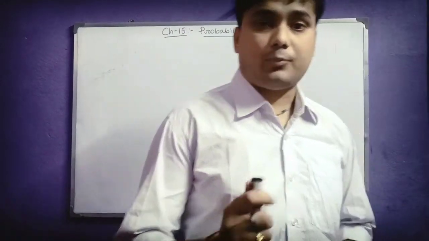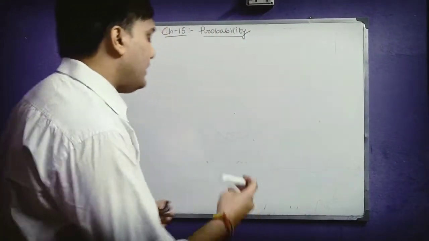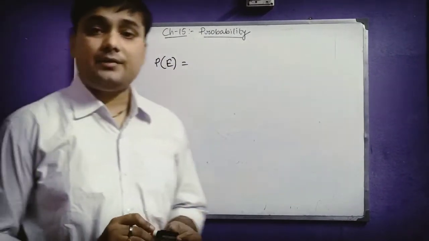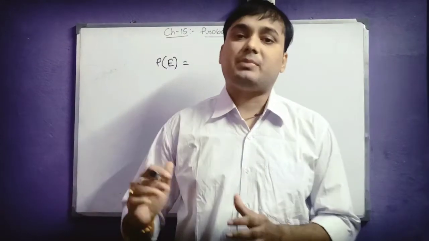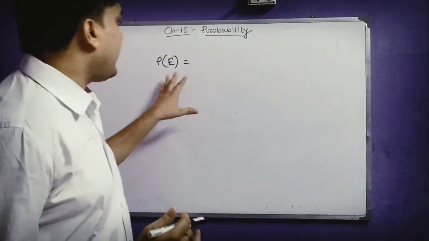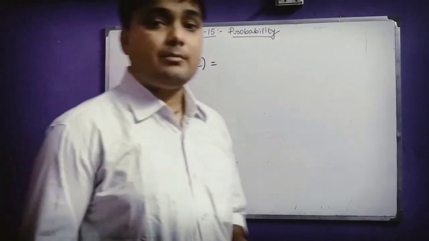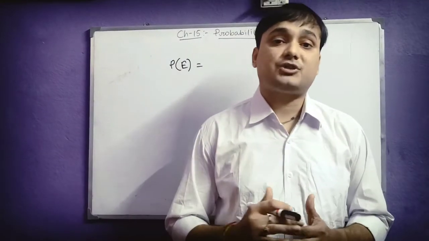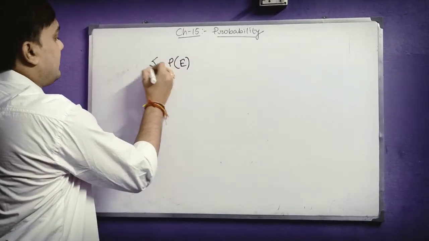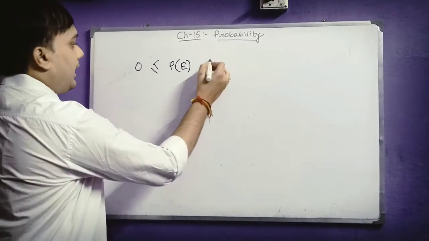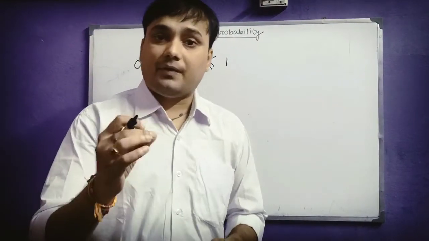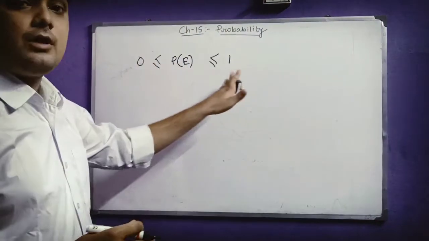So we can indicate the probability of any event E by writing just P of E. P stands for probability and E stands for event. If you are finding the probability of any particular event, we indicate it like this. So you have to remember the numerical description of probability: it is greater than or equal to 0 and less than or equal to 1. So the value of the probability of any event lies between 0 and 1, including 0 and 1.